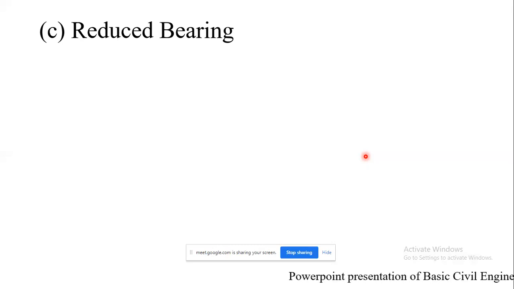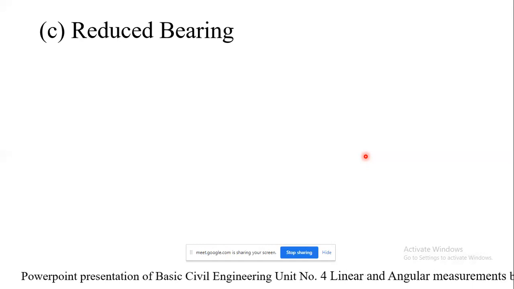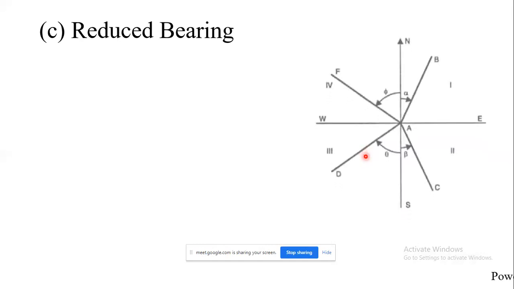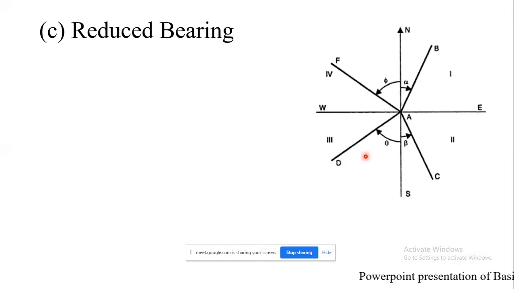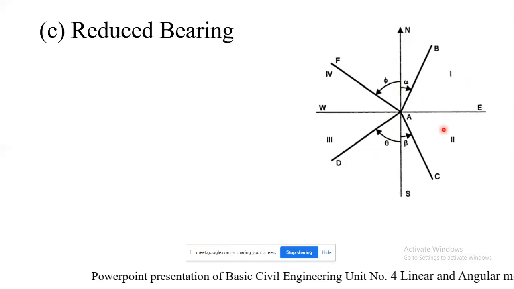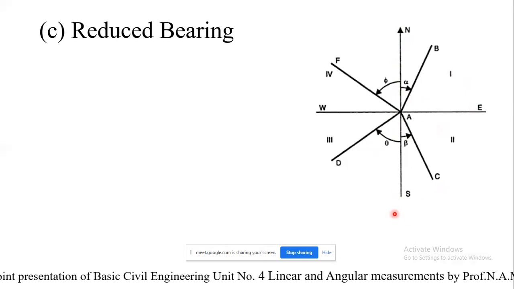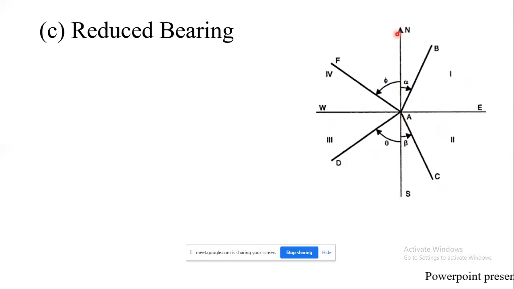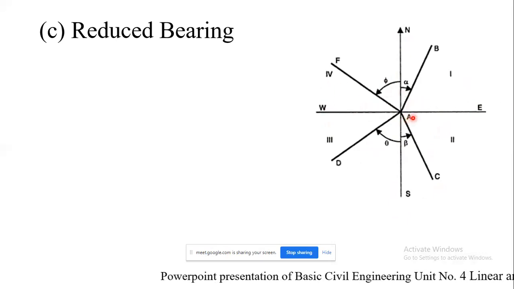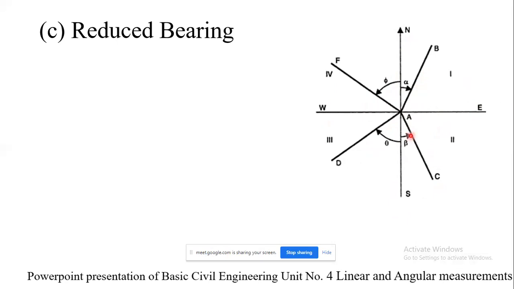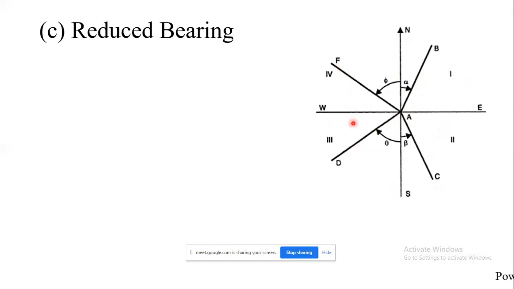It is similar to the quadrantal bearing, in which the values lie between 0 degree and 90 degree. Here are the quadrants. Northeast is the first quadrant, second is southeast, southwest is the third quadrant, and northwest is the fourth quadrant. We'll take an example for each of the survey lines AB, AC, AD, AF, and see how the angles are measured.